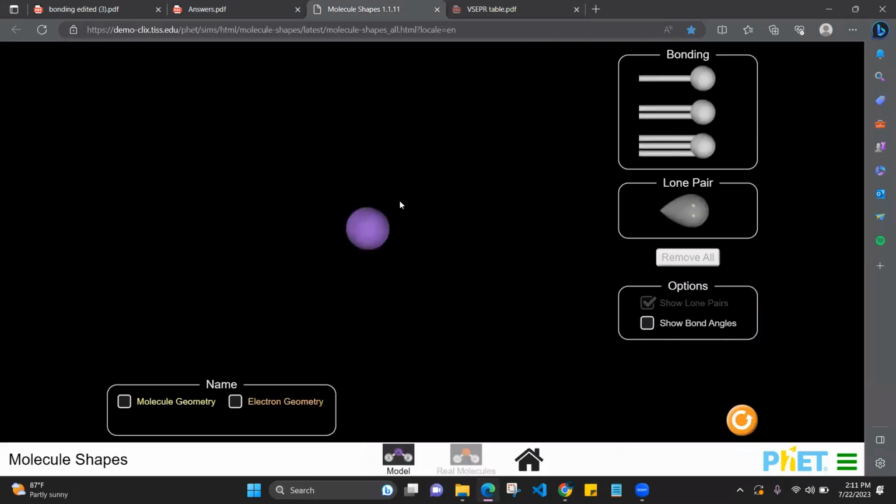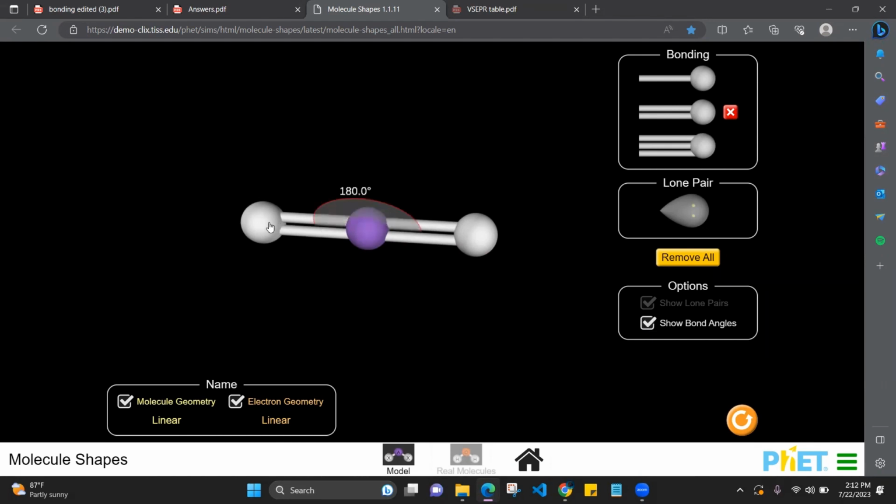This is the simulator. I hope you all can see it. If not, let me know, okay? Now we have carbon, the central atom. We are going to add 2 double bonds. These are the 2 oxygens. What is the shape now? Molecular geometry is linear. Molecular geometry means the shape, okay? And the electron geometry is also linear because there are no lone pairs here. The bond angle will be 180 degrees. So that is the linear molecule.